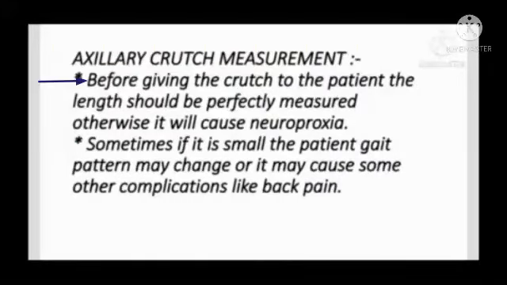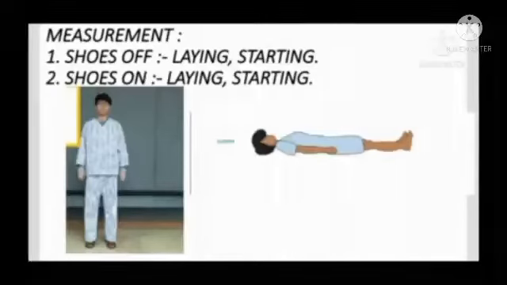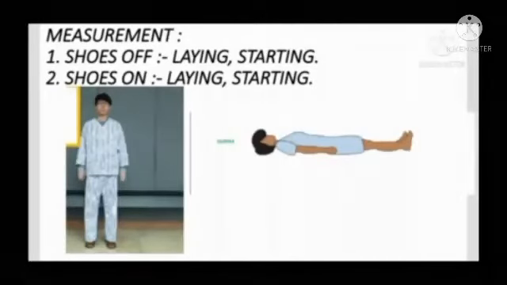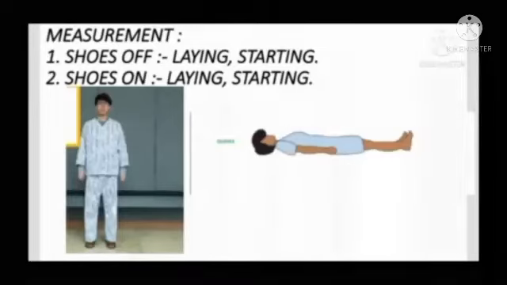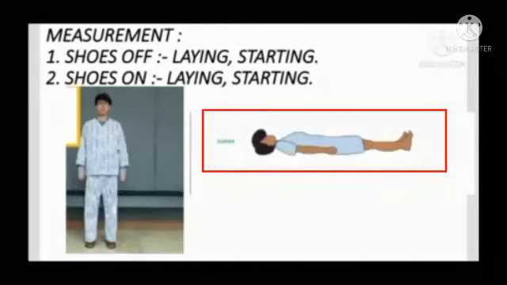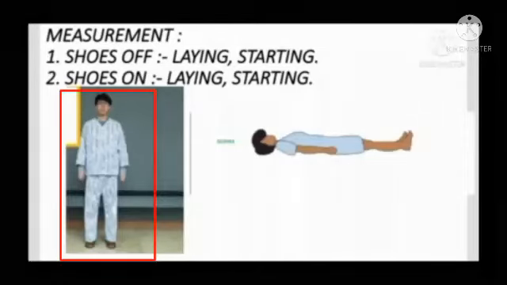Before giving crutches to the patient, the length should be perfectly measured. Otherwise, it will cause neuropraxia, meaning nerve injury. Sometimes, if it is too small, the patient's gait pattern may change or it may cause other complications like back pain. Measurement: shoe off, lying and standing position; shoe on, lying and standing position. This is the lying position and this is the standing position. In both ways, we can take the measurement.